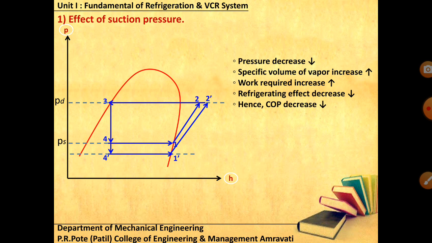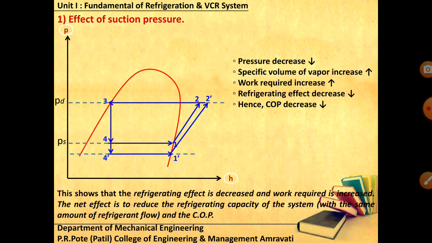From 4 dash to 1 dash, the refrigerating effect H1 dash minus H4 dash is lesser than H1 minus H4. Ultimately your input, the compression work, is increased, but your desirable effect, the refrigerating effect, is decreased. So your COP is reduced.